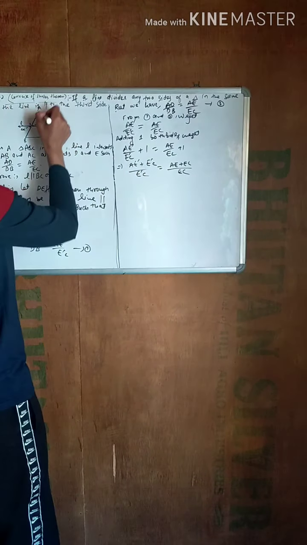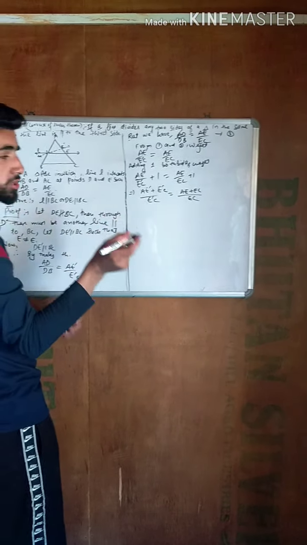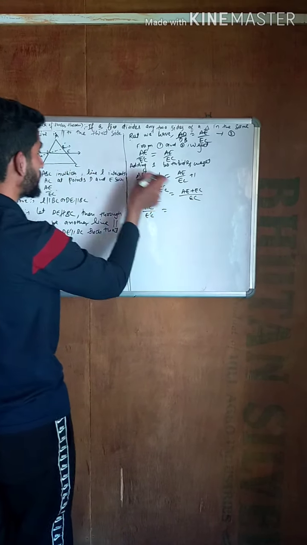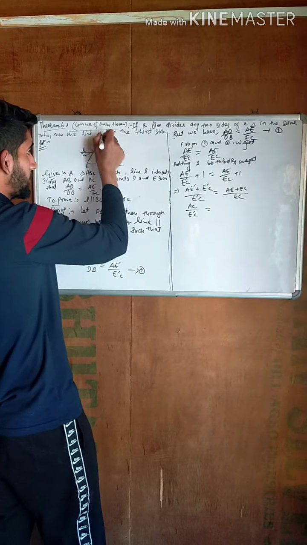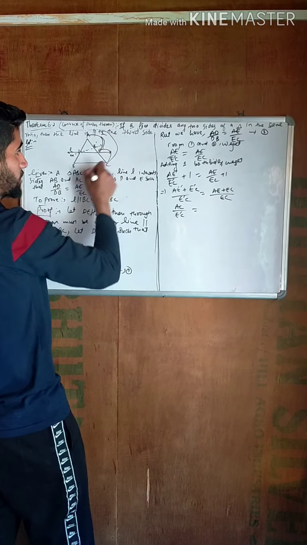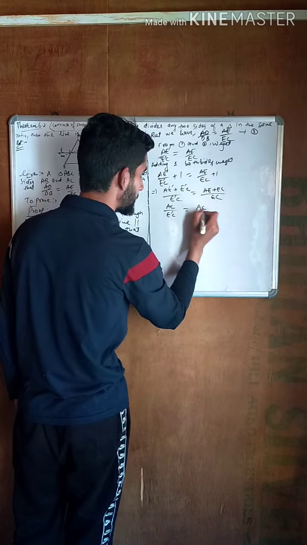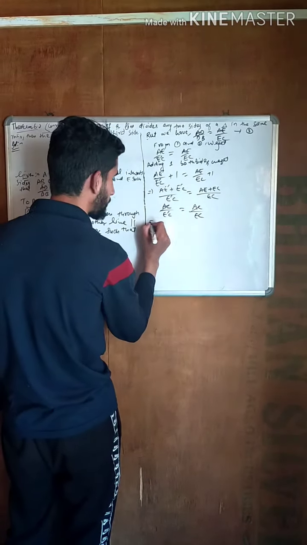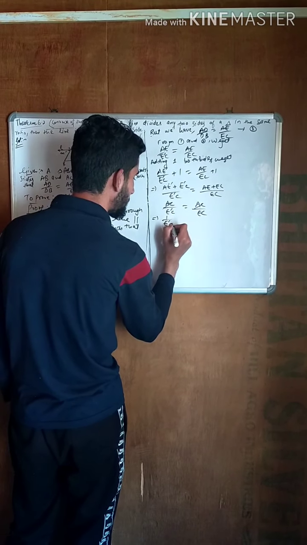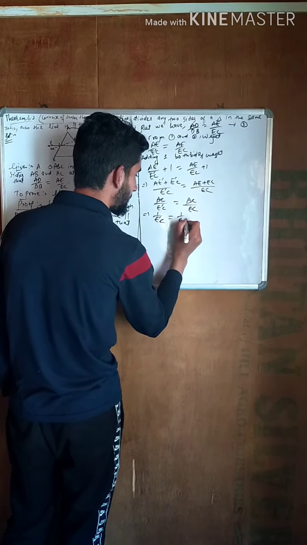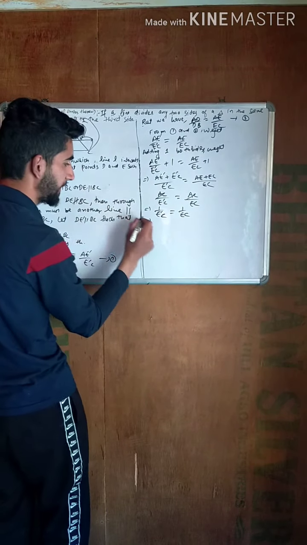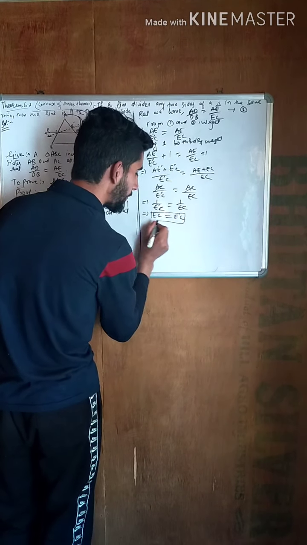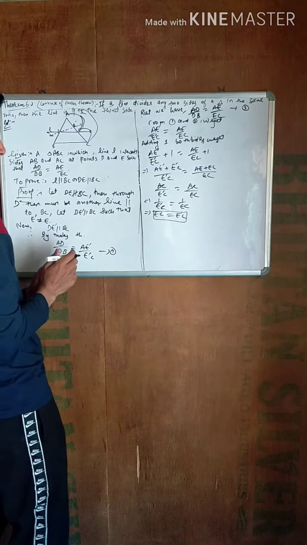AE dash plus E dash C constitutes the whole side AC, and AE plus EC is also the whole side AC. AC and AC cancel out each other, so we get 1 upon E dash C equal to 1 upon EC, which implies by cross multiplying that EC is equal to E dash C.